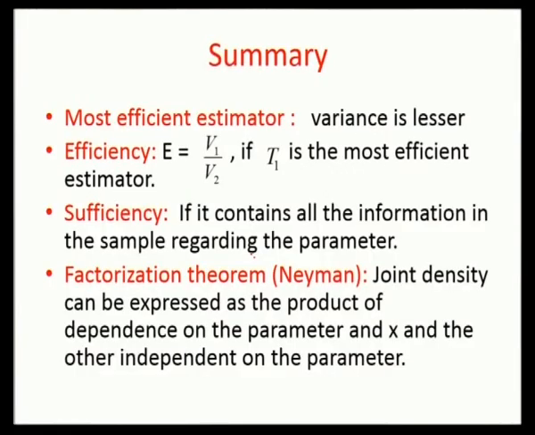In today's class, we have discussed what is called the most efficient estimator. The most efficient estimator is the one whose variance is less than that of any other estimator.